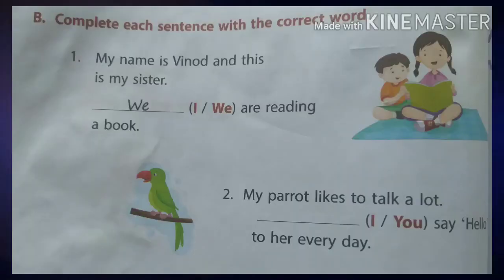Now take page number 58. Section B. Complete each sentence with the correct word. First question. My name is Vinod and this is my sister. What is the answer? It is already given.